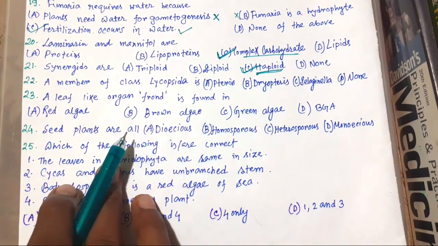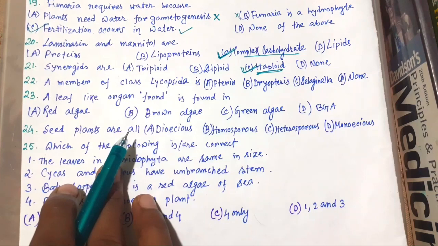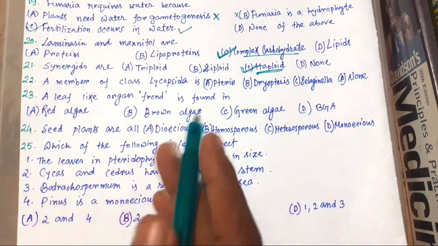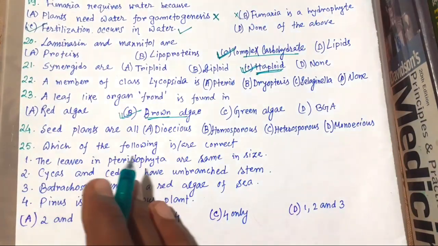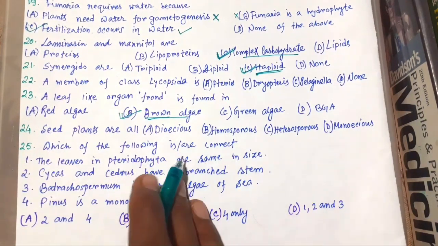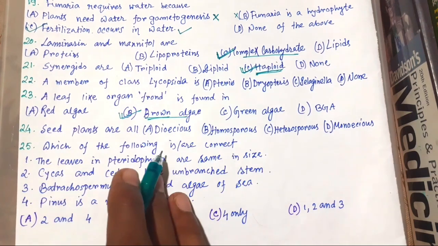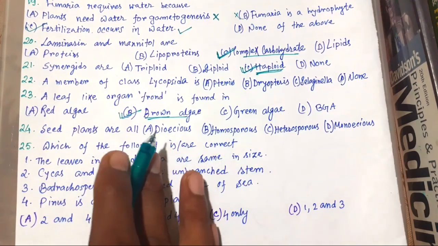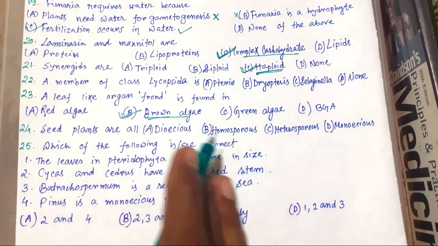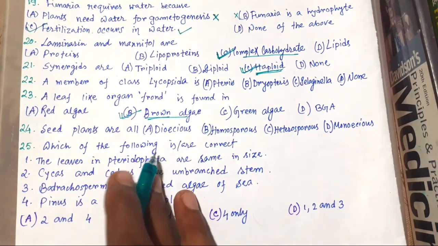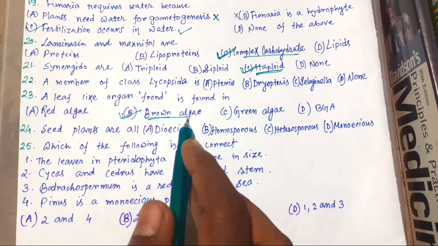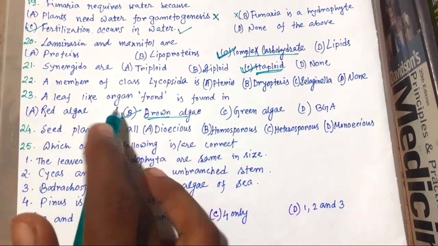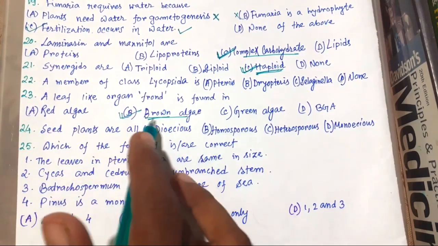Now 23. A leaf-like organ frond is found in... the right choice is brown algae. There is also a holdfast by which the plant body is attached to the substratum, and there is also a stipe, that is the stalk of the plant body. Frond, that is the leaf-like photosynthetic organ, is found in brown algae.